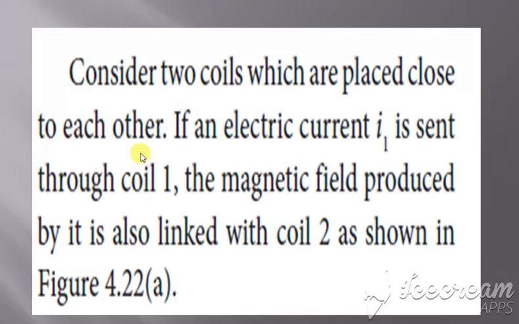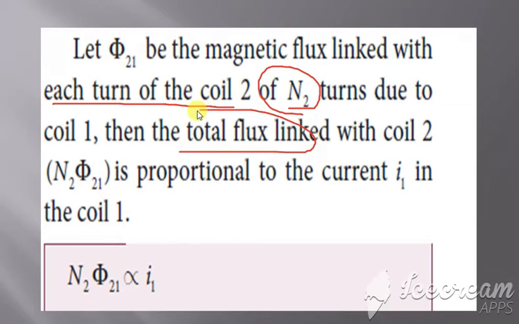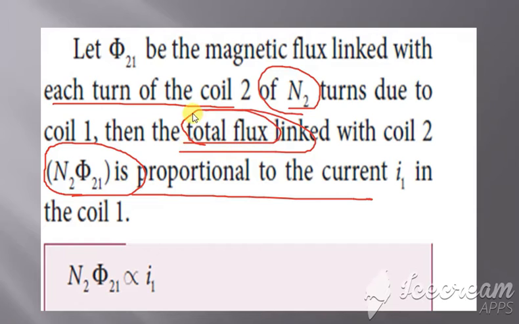Okay, here let us consider two coils which are placed close to each other. If electric current I1 is passed through coil 1, then a magnetic field is produced in coil 2. This is a condition which we have seen already in the diagram. Let phi21 be the magnetic flux linked with each turn, and N2 be the number of turns. Then the total flux can be written as N2 into phi21, which is proportional to the current.